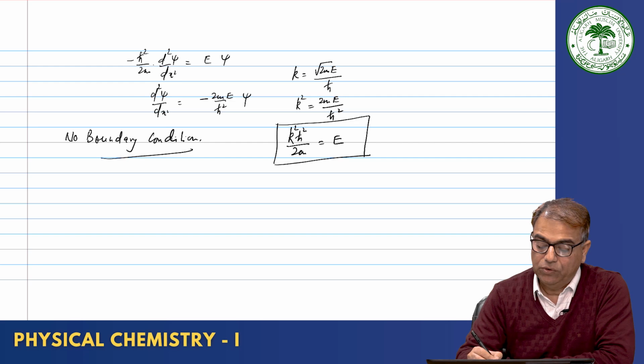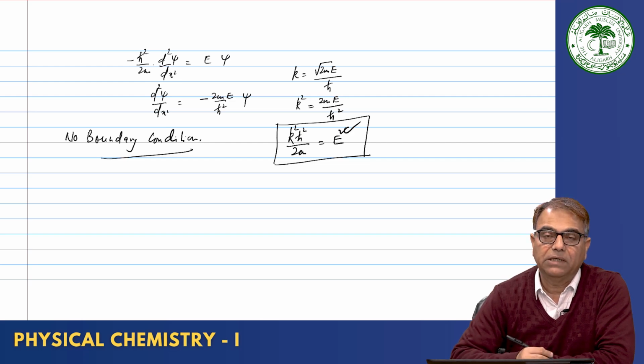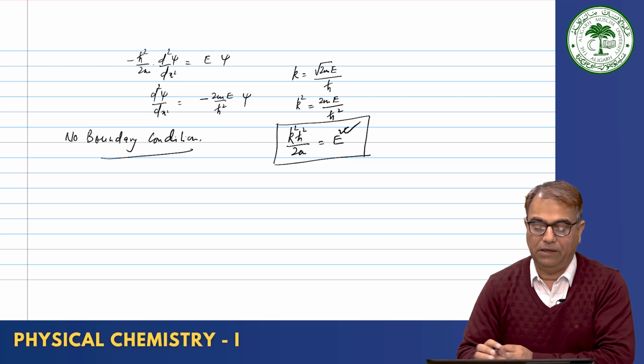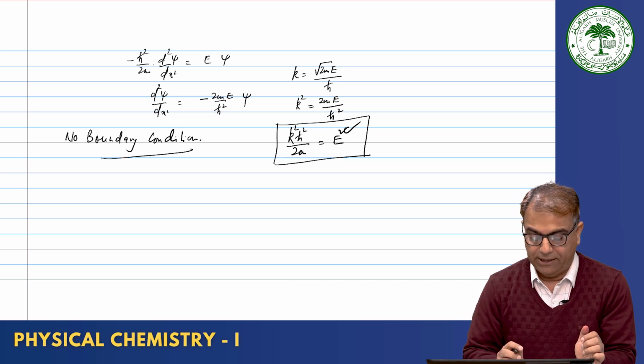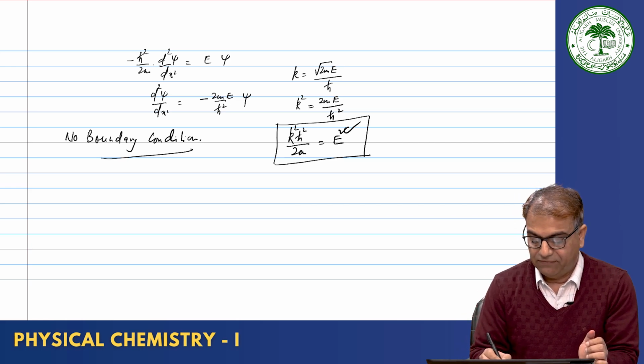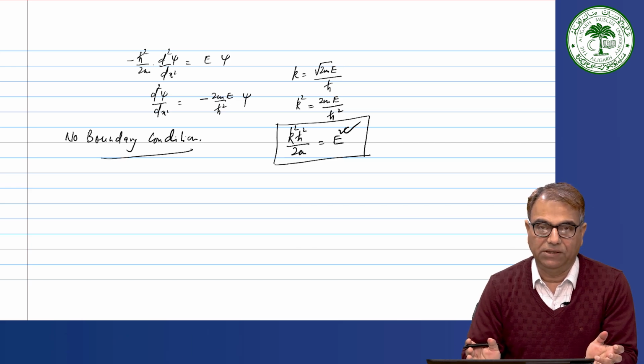So, there is no limit to the energy also. The particle is free to move along one dimension, and there is no limit to the value of energy also. Okay. And so, we say that a free particle can have any amount of energy.